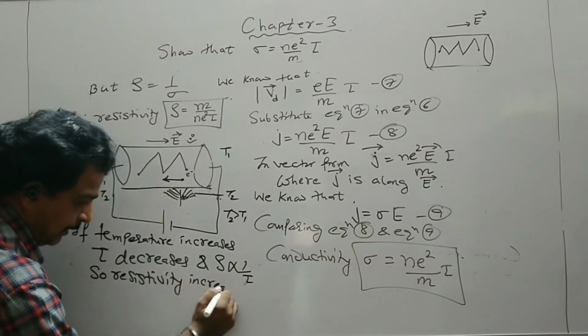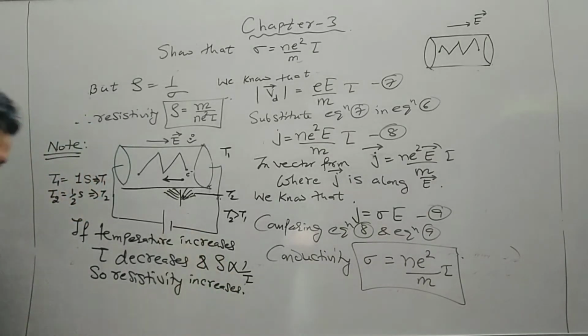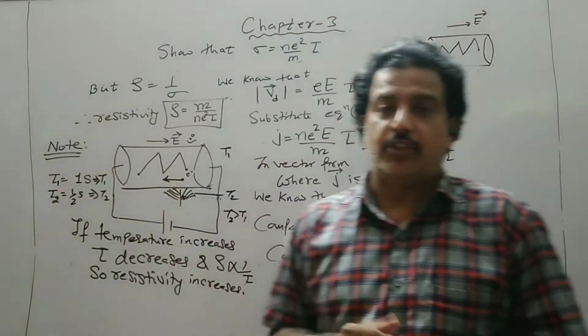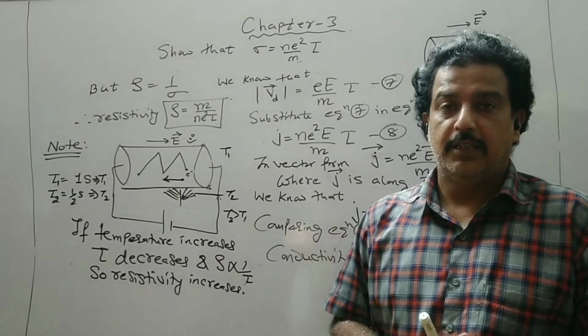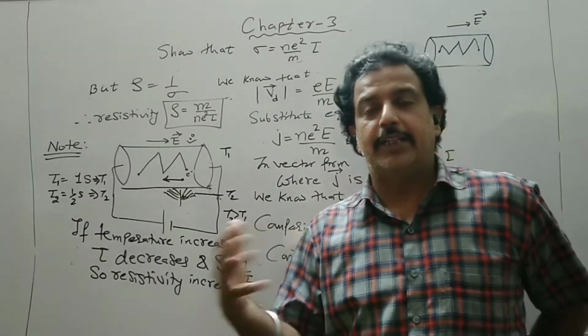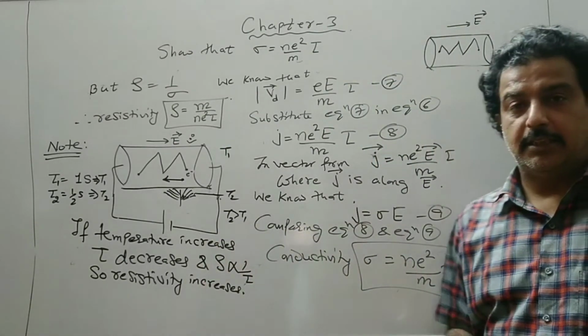So this is the one explanation how the temperature changes the resistivity or the resistance of a conductor.